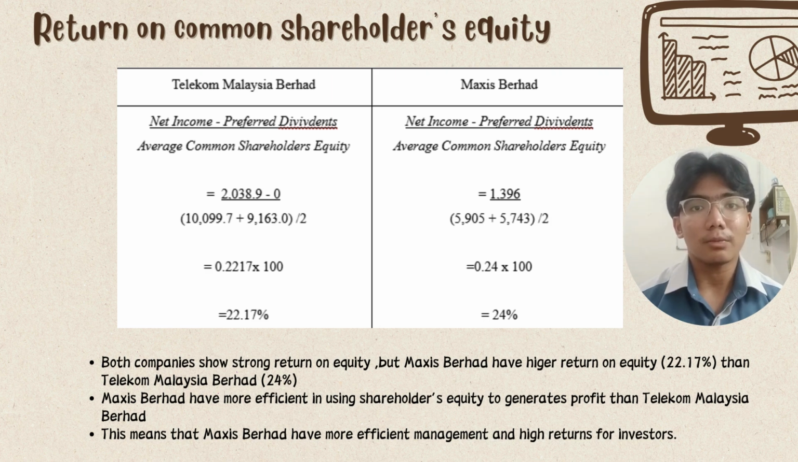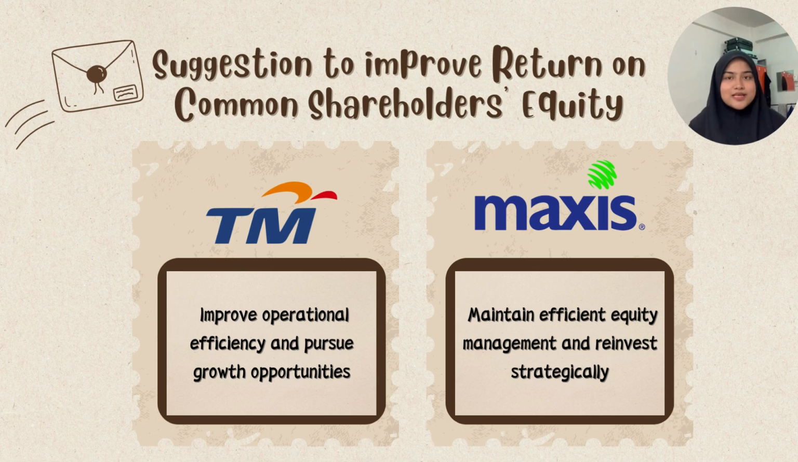So this shows that both companies are performing well, but Maxis is slightly more efficient at turning shareholder investment into profits. So the higher the ROE is generally reflect stronger management efficiency and also can be more attractive to investor seeking better returns. Telekom Malaysia can increase return on equity by improving efficiency and pursuing growth. Maxis should maintain equity management and reinvest for sustained returns.